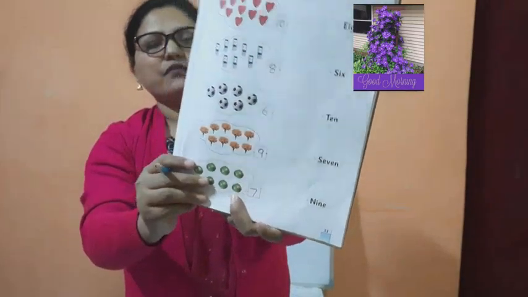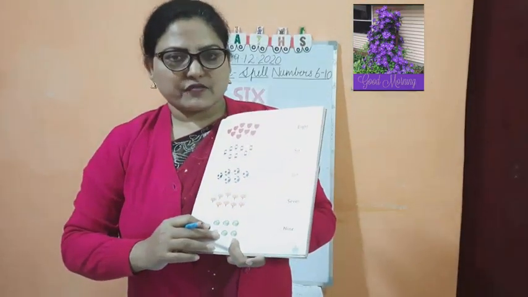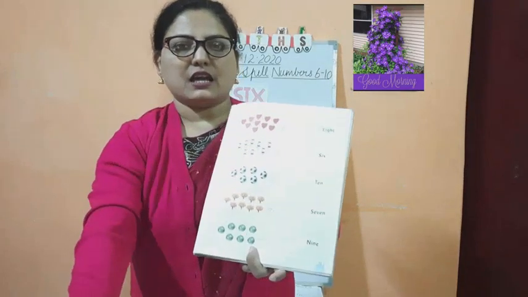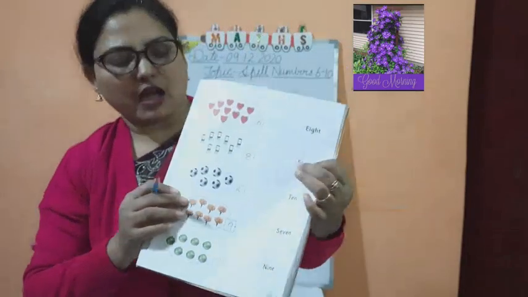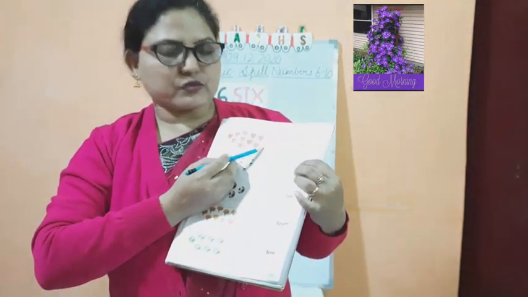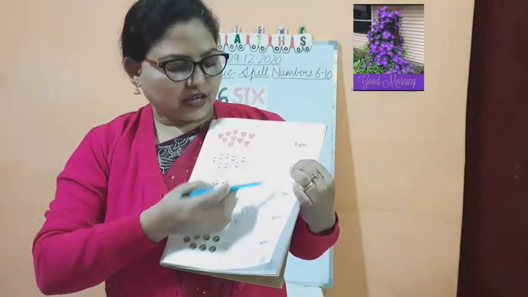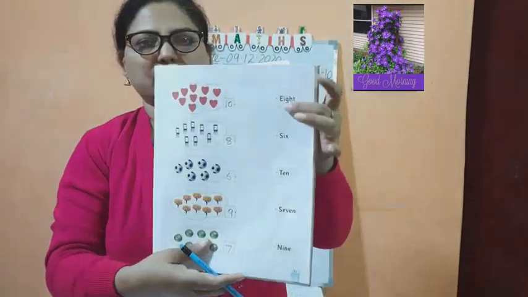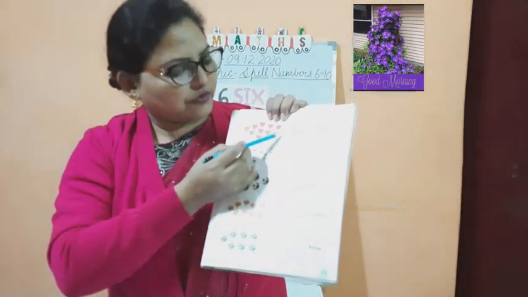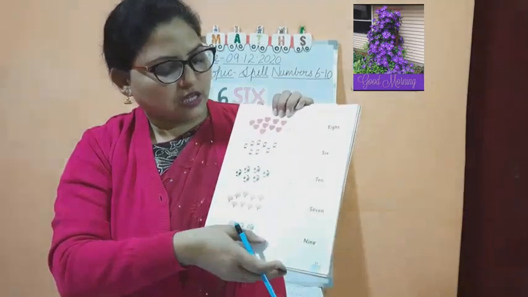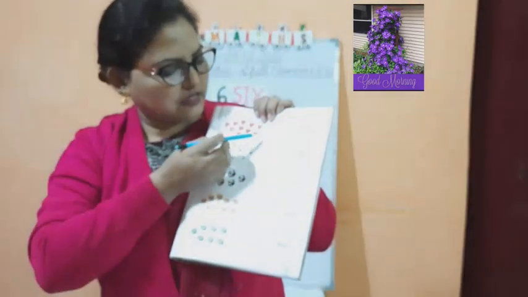Okay. Now what we have to do, children? We have to match it. And how will we match it? We have to see the number, and we have to see the spellings already written here. You can see the spellings. So we will do this matching. Okay. Now how will we do this matching?